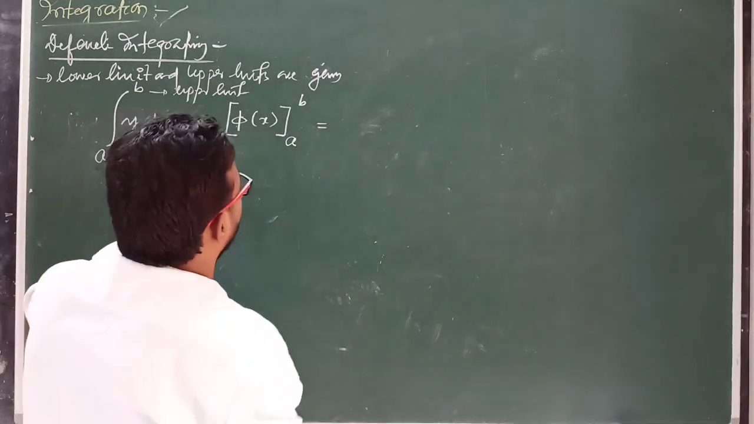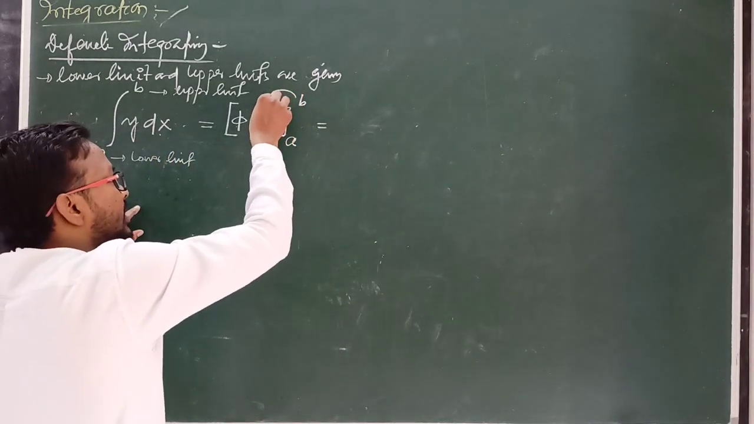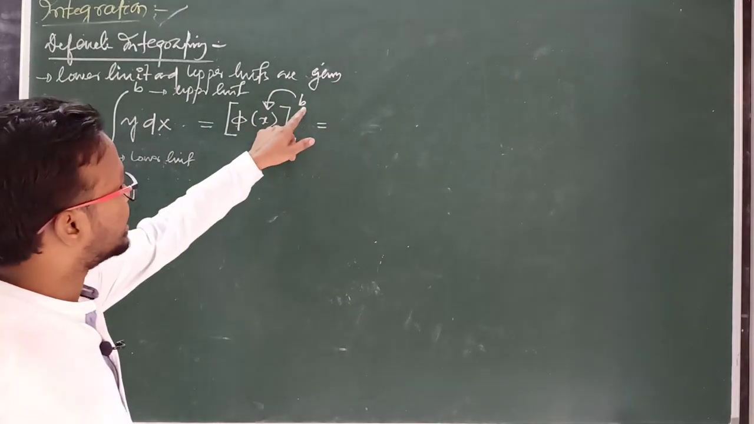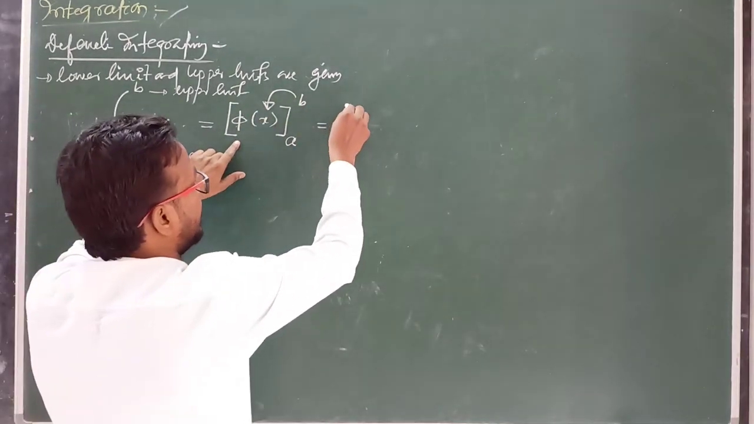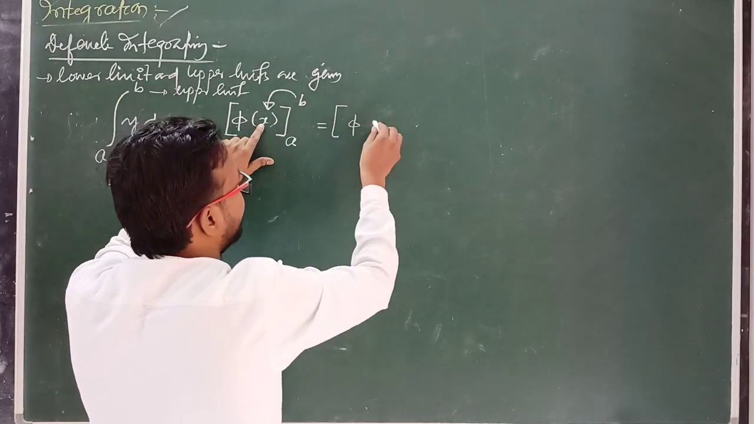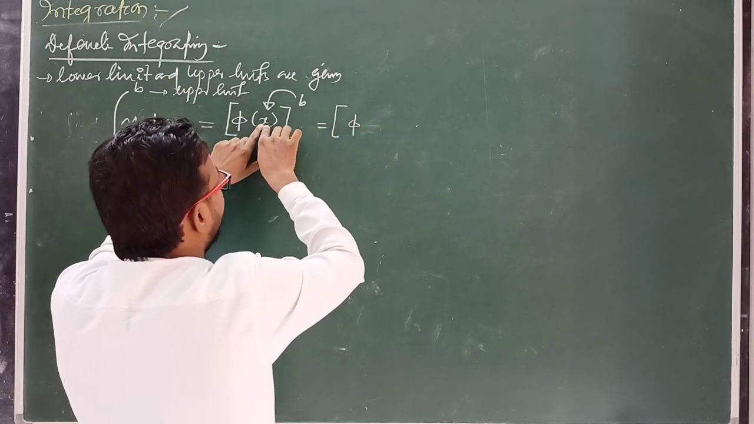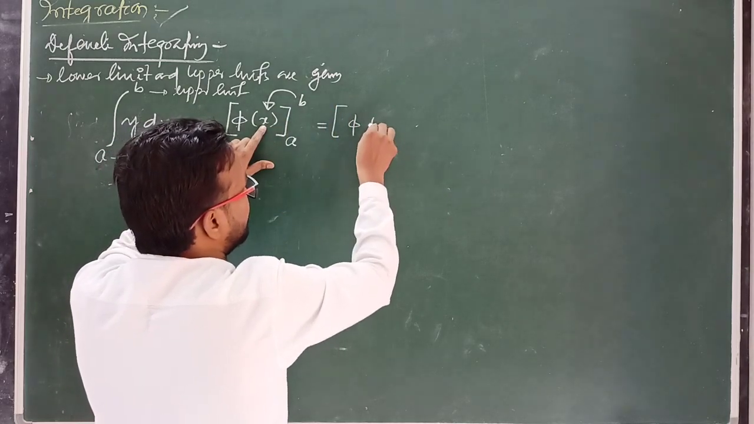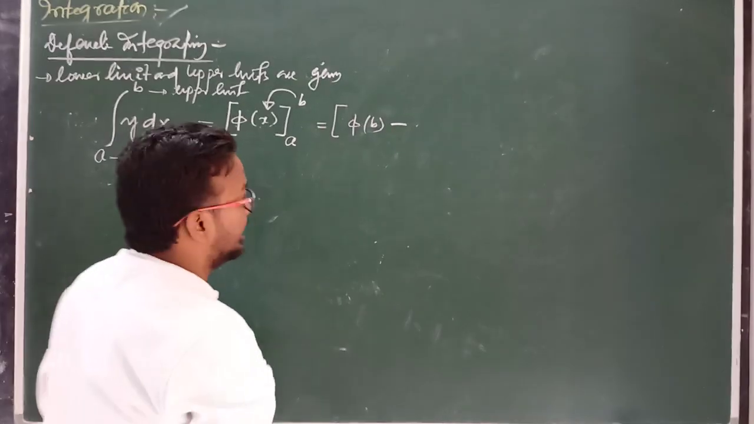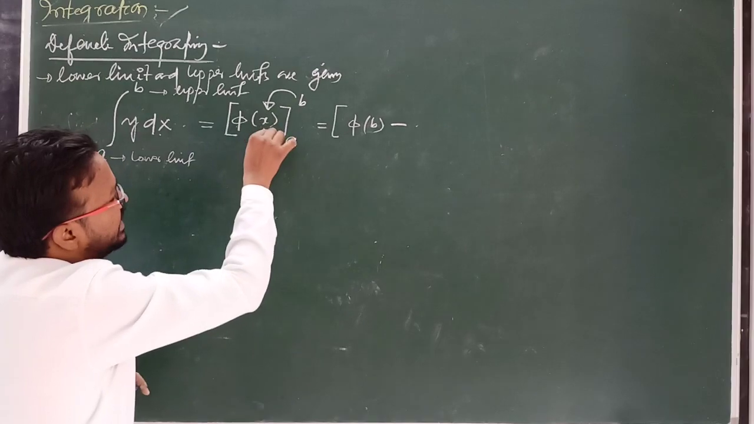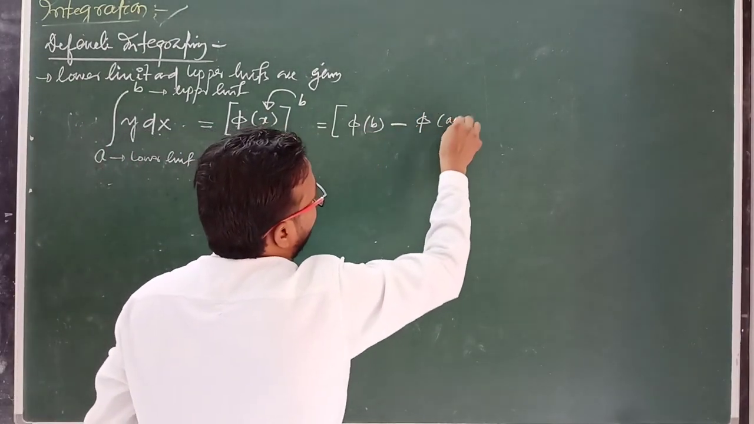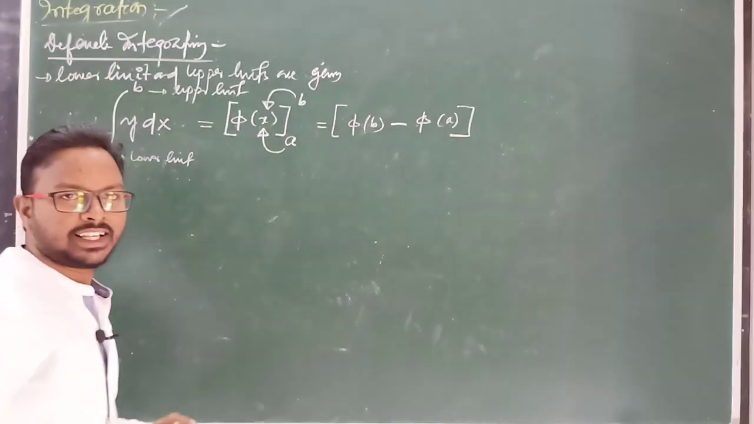Now first we have to use the upper limit in place of x. Wherever x is written, we first write b. So here phi, if we replace x by b, then we have phi b. Then we have to use a minus sign. Now use the lower limit in place of x, phi times x like a. This is the final answer. Clear?